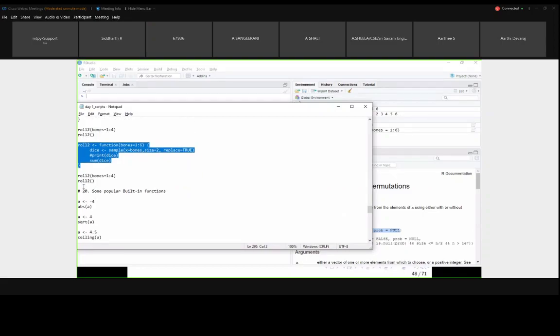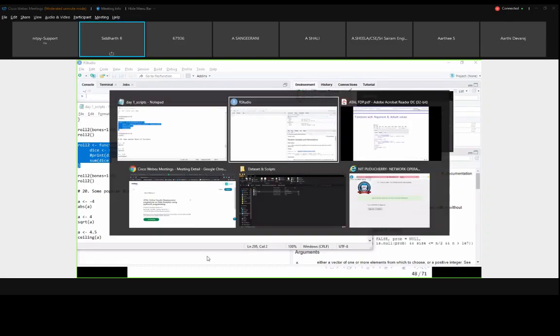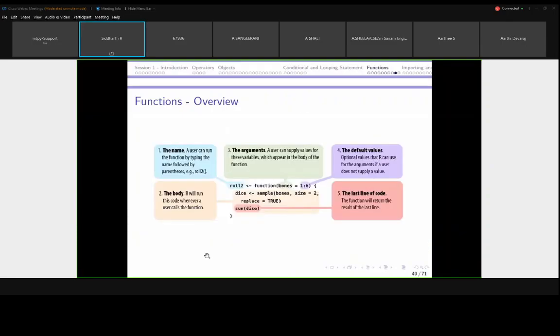So next we will see some of the popular built-in functions. Before that, this is the structure of the function. If you see, this is the code: roll2 is the function name, function of bones equal to 1 to 6, where 1 to 6 is the default value.